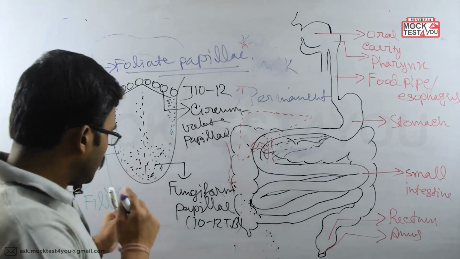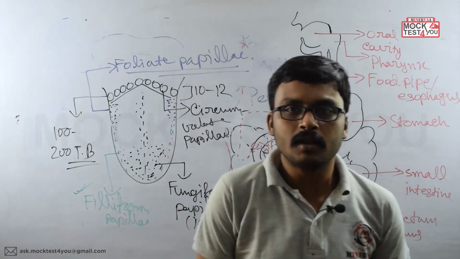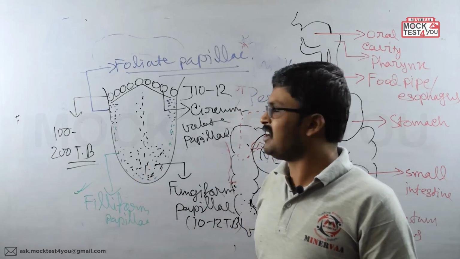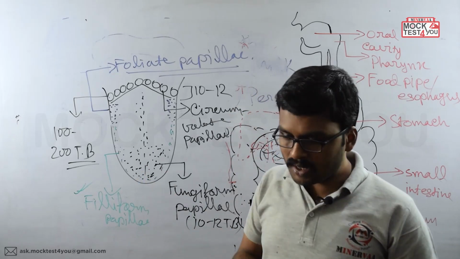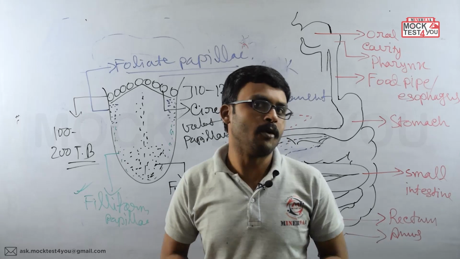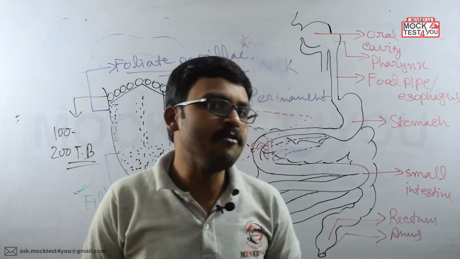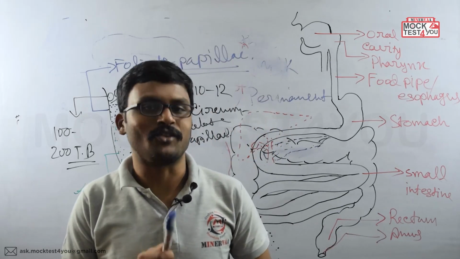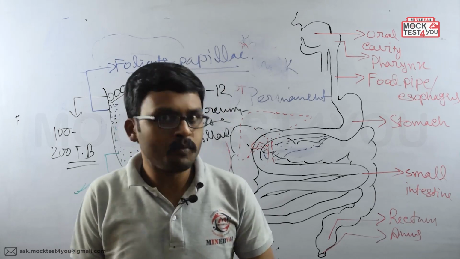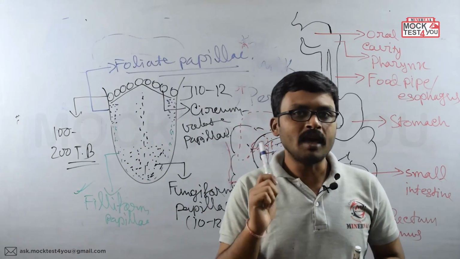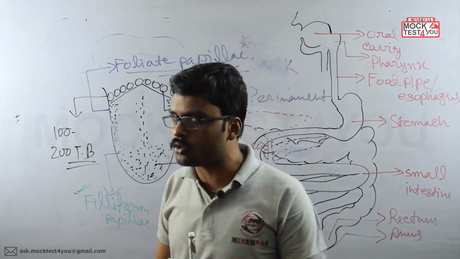So, because of these papillae, the food can be tasted by the tongue. But the tongue can also help the food to be mixed with the saliva, and to swallow it. So one more function of the tongue is to mix the food with saliva and to swallow it, okay?